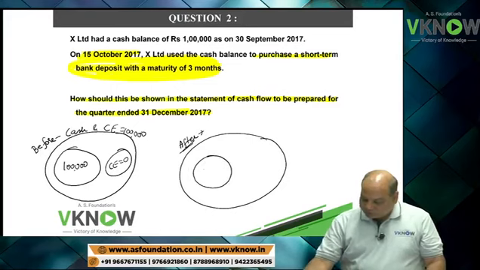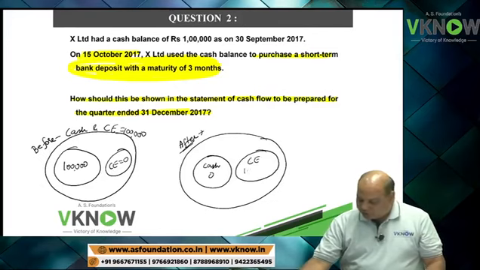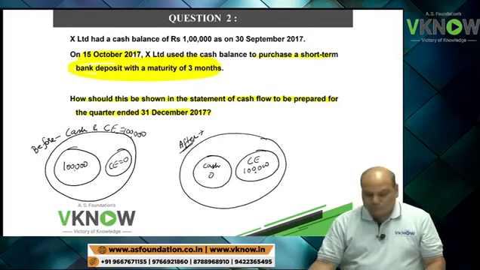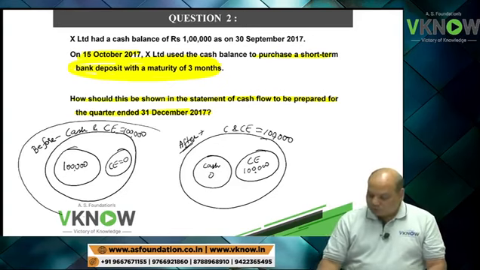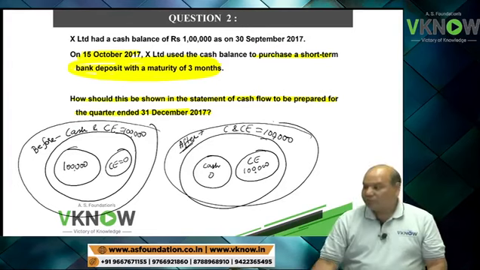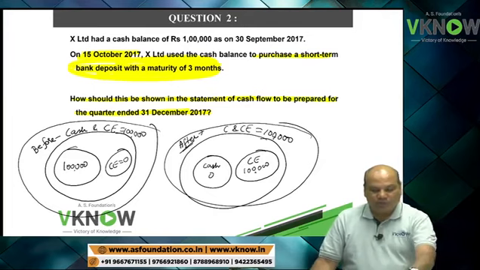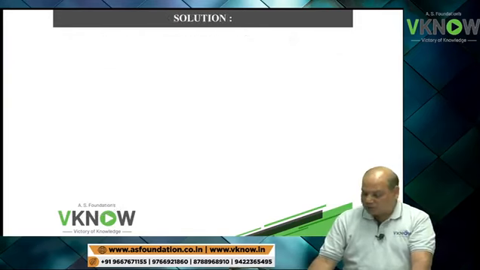After, what happened? Cash balance became 0, but cash equivalent became 1 lakh. So my total cash and cash equivalent still remains 1 lakh. So before and after, the cash and cash equivalent are the same. Therefore, it will not be separately reported in the cash and cash equivalent.